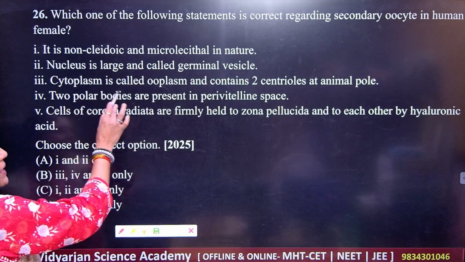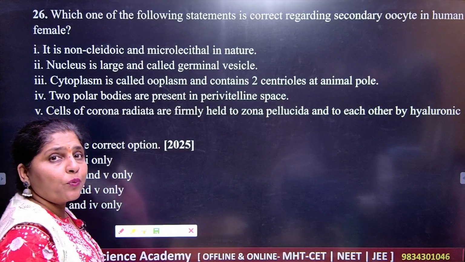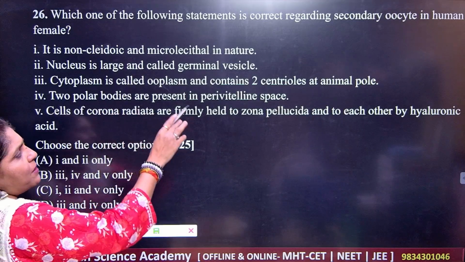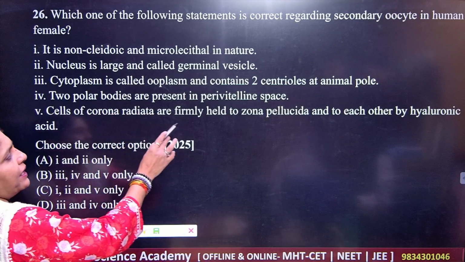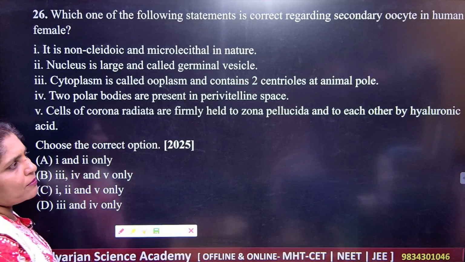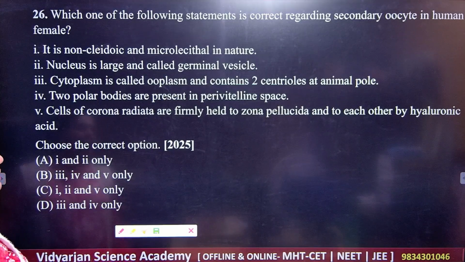Number 3, cytoplasm is called ooplasm and contains 2 centrioles at the animal pole. Number 4, the 2 polar bodies are present in the perivitelline space. Number 5, cells of the corona radiata are firmly held by zona pellucida and each one by hyaluronic acid. So choose the correct options regarding the secondary oocyte in the human female.